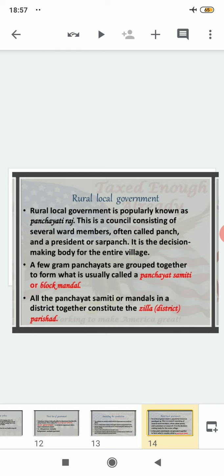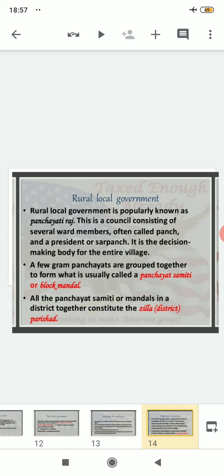Suppose you assume that in Jorhat, if there are 10 villages and 10 municipalities, that means towns under that, so they will constitute what? 20 Mandals or Panchayat Samitis. That means 10 from villages, and 10 mandals from the municipality area.